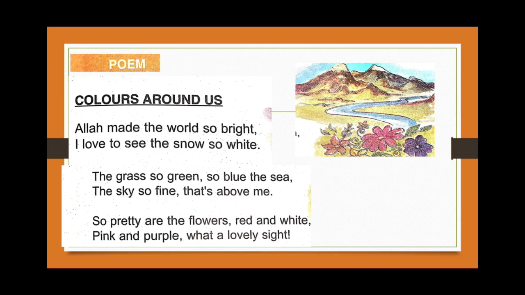In these two sentences, they are explaining that Allah subhanahu wa ta'ala made our world very bright and very colorful. In this poem, we will study the different colors that are in the environment around us. In the first two sentences, they are explaining that Allah subhanahu wa ta'ala made our world so bright. I love to see the color of snow that is pure white.